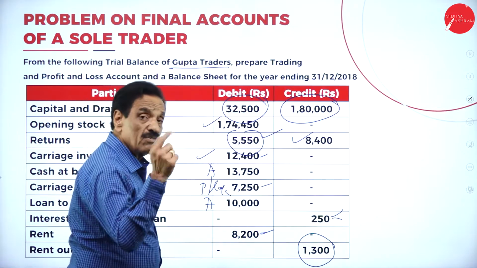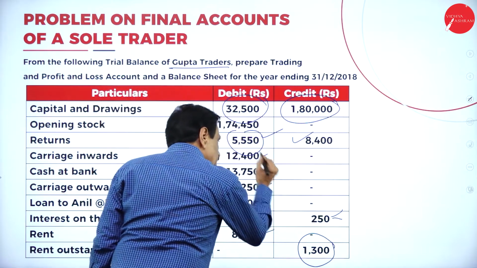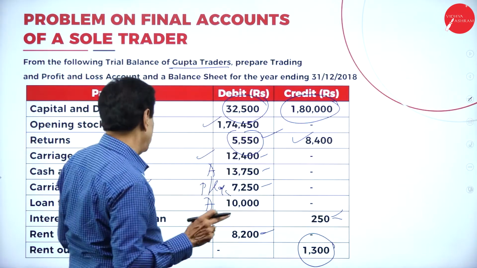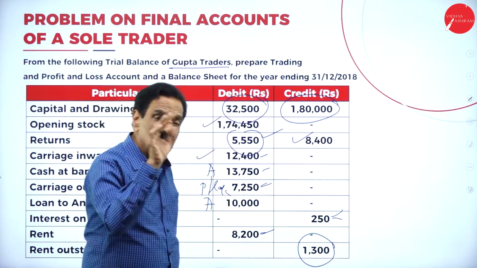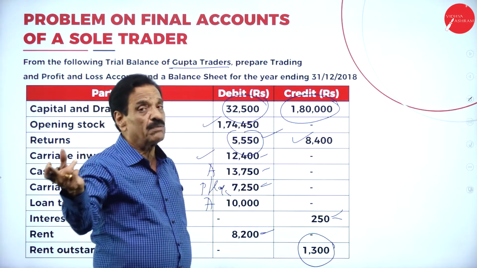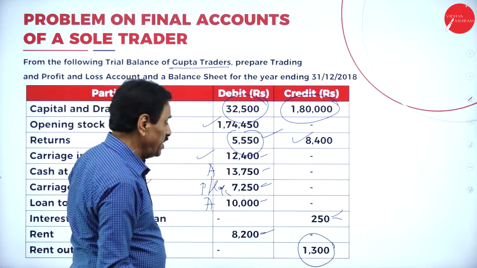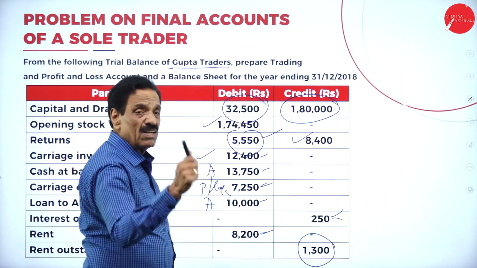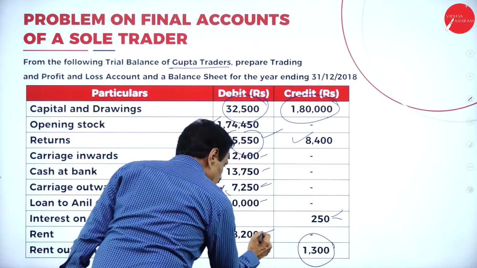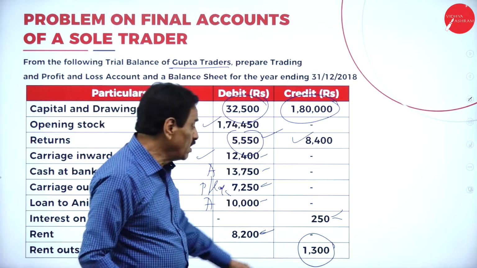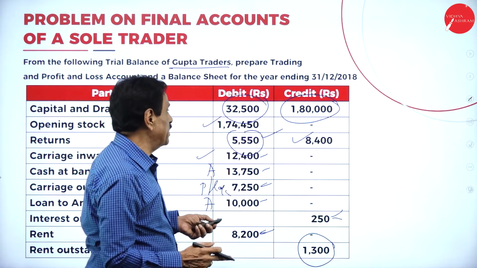Then carriage inward comes, trading account, debit side. Then cash at bank is asset side of the balance sheet. Carriage outward, profit and loss account, debit side. Remember, inward trading account, outward profit and loss account. So loan to Anil, asset side of the balance sheet. Whatever the interest received, that will come profit and loss account, credit side. Then rent paid will come profit and loss account. Rent outstanding, directly on the liability side of the balance sheet.